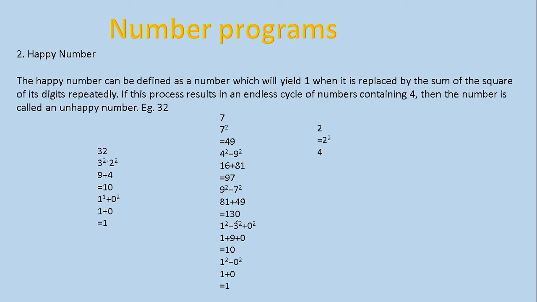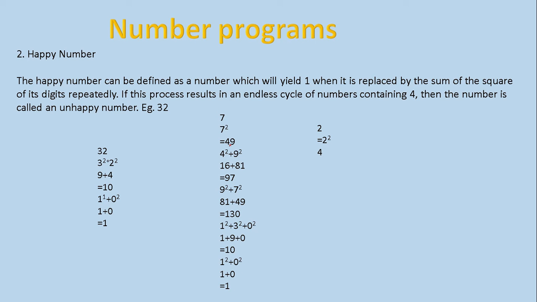Each digit square has to be calculated: 1 square, 3 square, 0 square. 1 square means 1, 3 square means 9, 0 square means 0. Adding, you will get 10. Now again 1 square plus 0 square, because this is 10. Its digits have to be extracted and their squares added. So we are getting 1 plus 0, then 1.